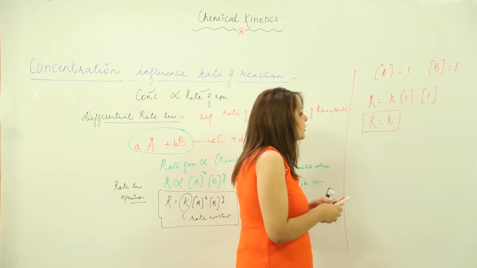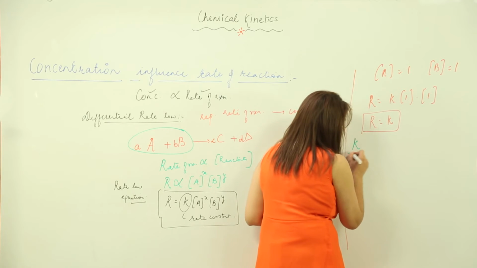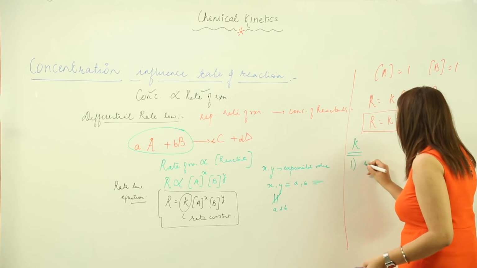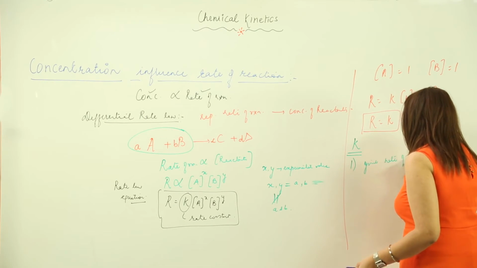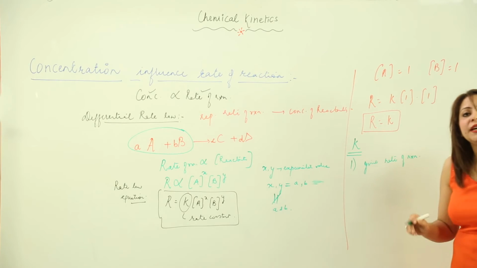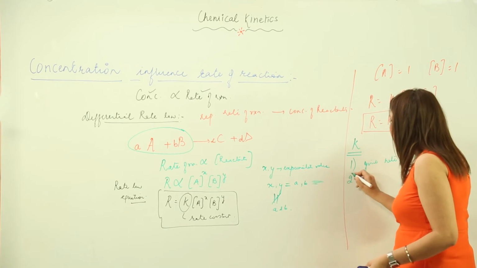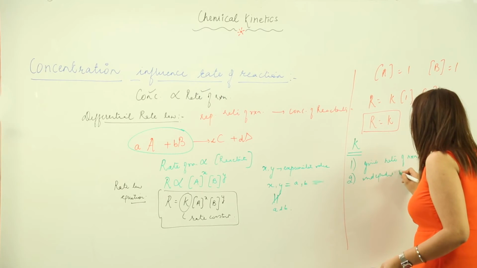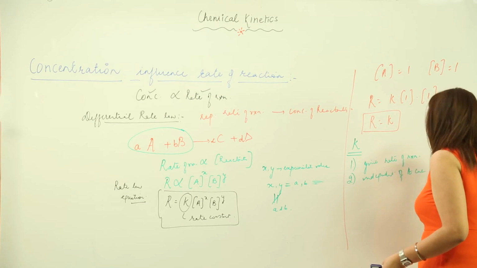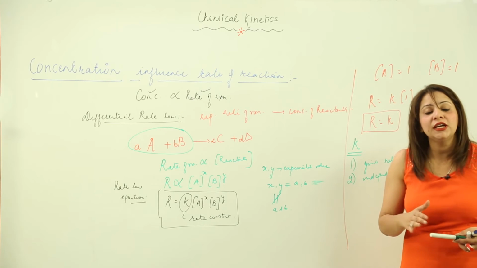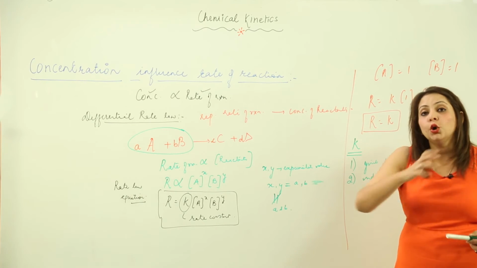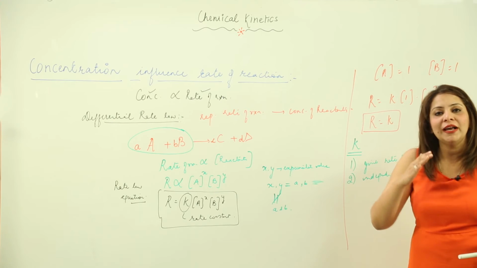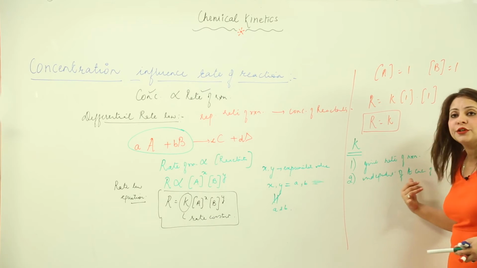Now we want to know on what factors the value of the rate constant depends. First, what information does it give? It gives information related to the rate of reaction. The second thing is that the value of the rate constant is independent of the concentration of reactants. That means the value of K doesn't depend upon the concentration of reactants. Though the rate of reaction depends upon the concentration, the rate constant does not. I repeat, the rate constant value does not depend upon the concentration of the reactants.